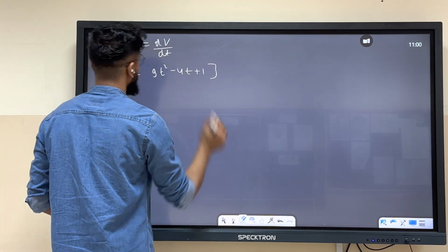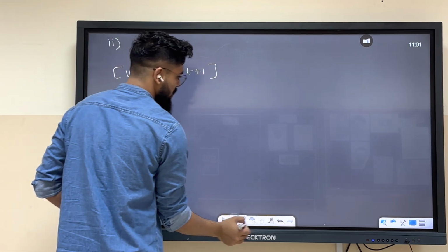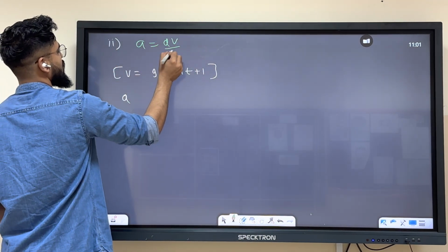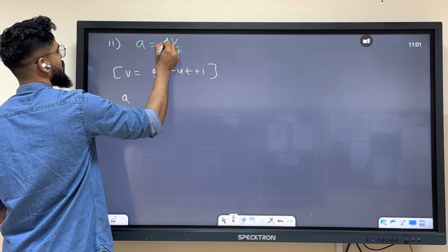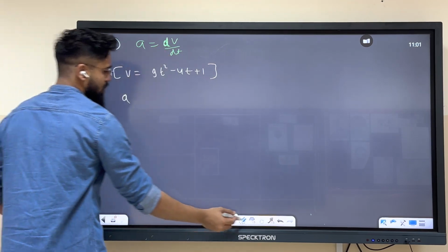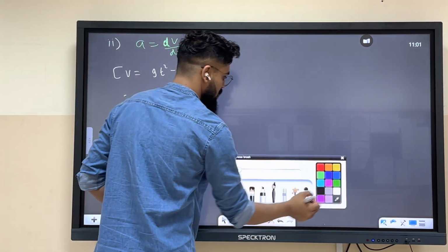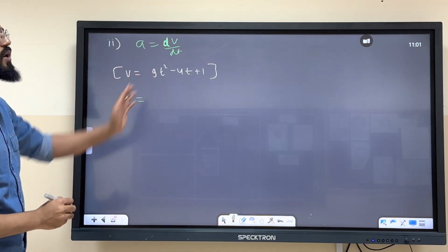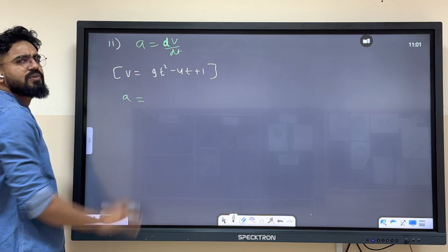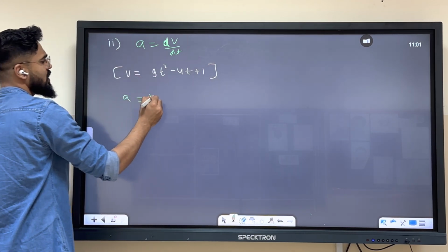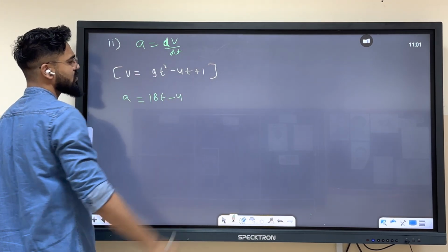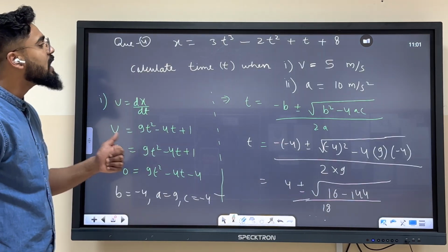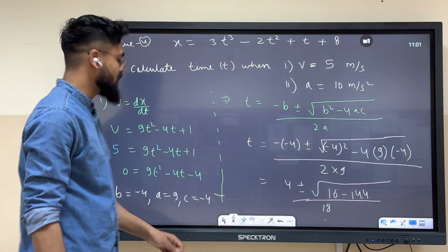So differentiation of velocity with respect to time, orally, this will be 18t minus 4. At what time do you have to calculate? When acceleration was 10 meter per second square.